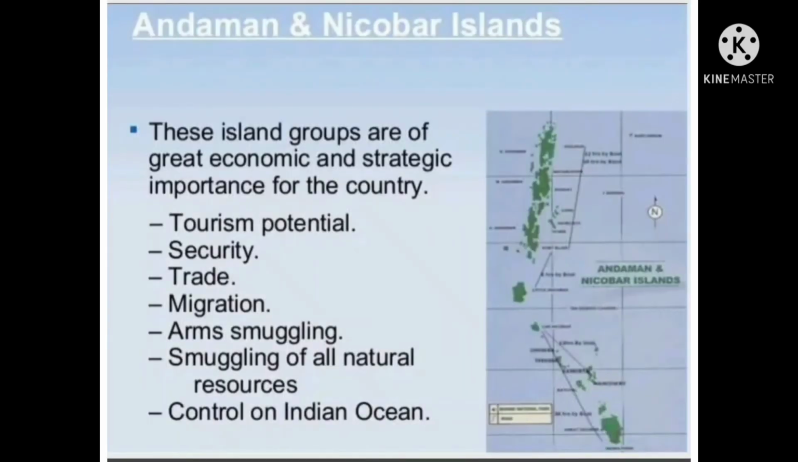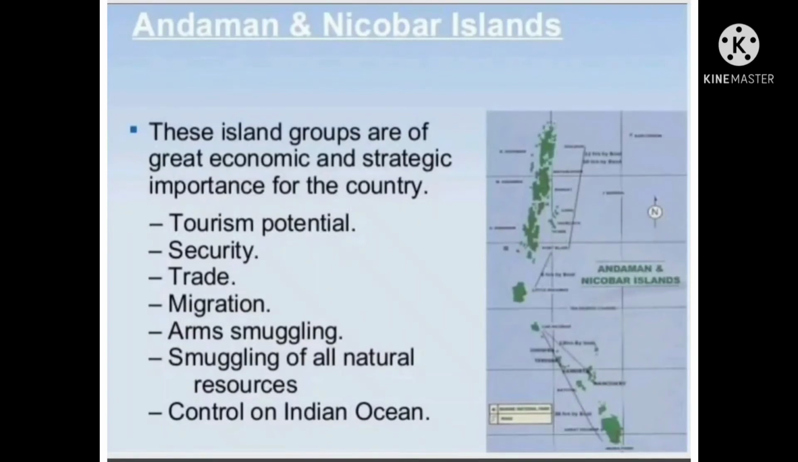First, the Andaman and Nicobar Islands. These island groups are of great economic and strategic importance for the country. Tourism potential, security, trade, migration, arms smuggling, smuggling of natural resources, and control over the Indian Ocean are the main strategic importance of the Andaman and Nicobar Islands.